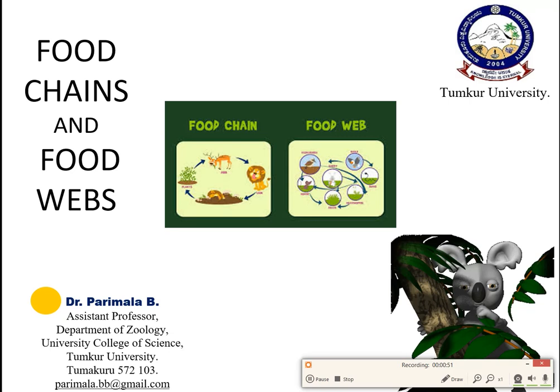That is, they can form one of the links in a food chain. So I will explain about food chains and food webs. Both are very interesting.